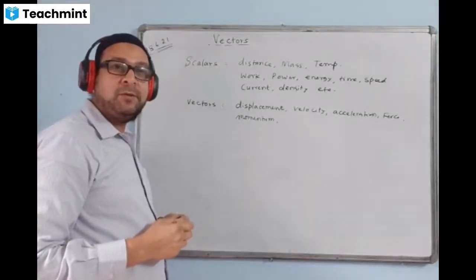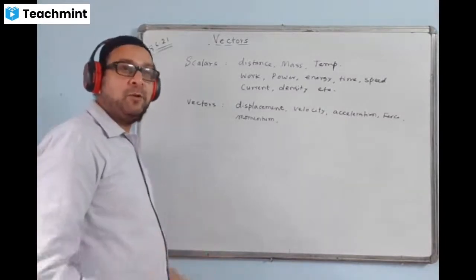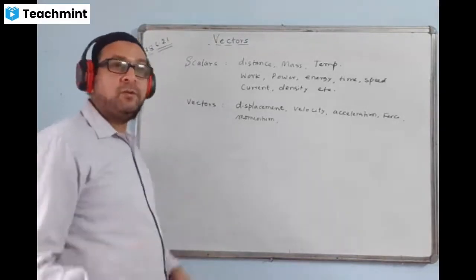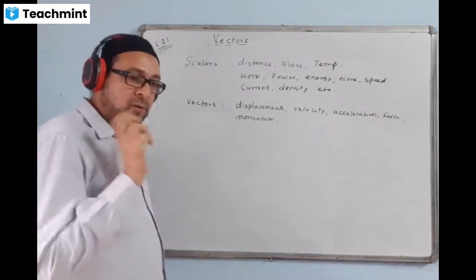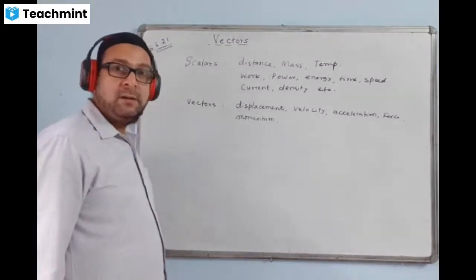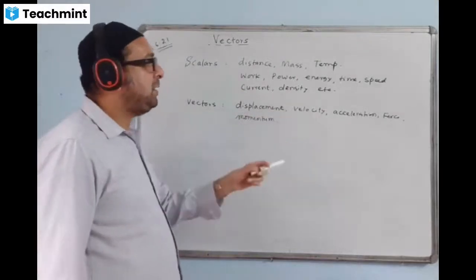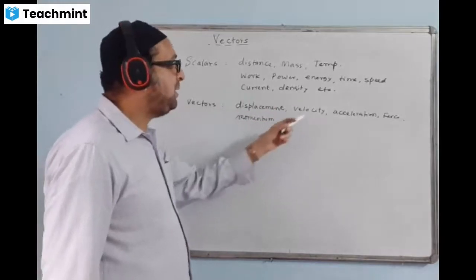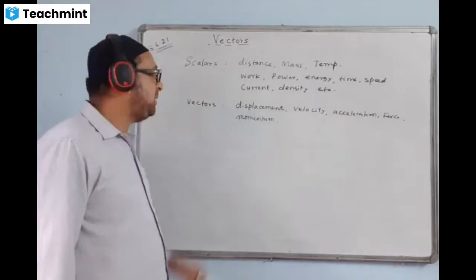Okay, don't go by the book. Do you know what the intensity of electric field is? That is in class 12, so you will not know it now. Don't go for examples about which you do not know. Don't follow the book, because in the book they have given many extra examples. Concentrate on those things which you have already done and are familiar with. Don't give any extra examples. Displacement, velocity, these are the common examples you should think of. Displacement, velocity, acceleration, force, momentum. You have done these in the lower classes and you know that they are vectors.